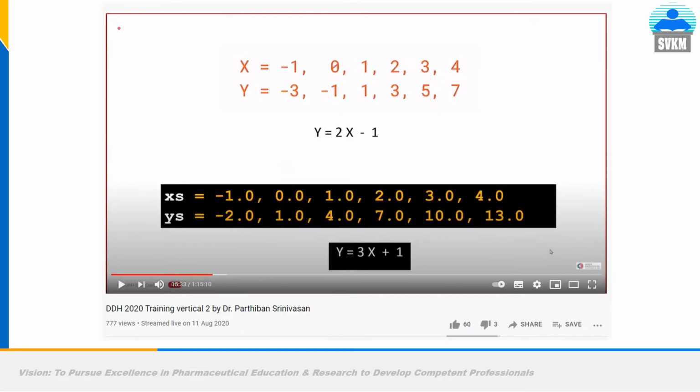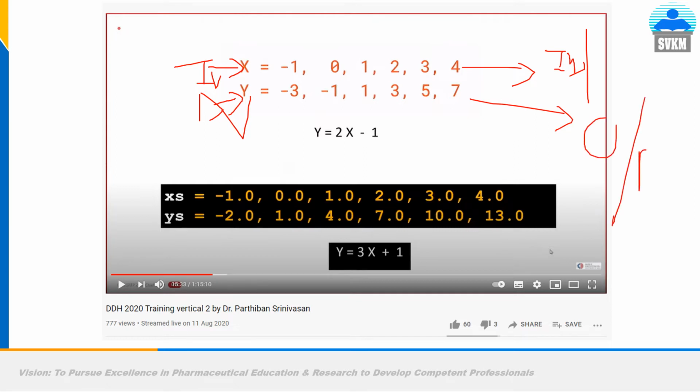Again I am coming to the same point. If x is -1, then y is -3. If x is 0, y is -1. If x is 1, and so on. This is your independent variable, also called x or input value, and this is the output, or result, or label, which we call the dependent variable. This is the mapping done by the algorithm. This is how x and y are correlated, or mapped.